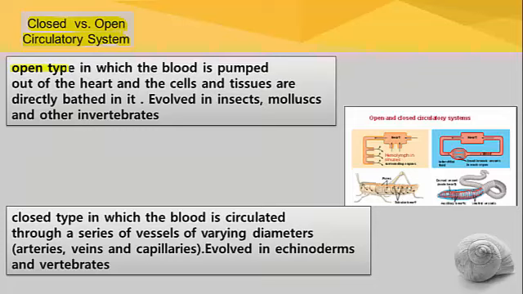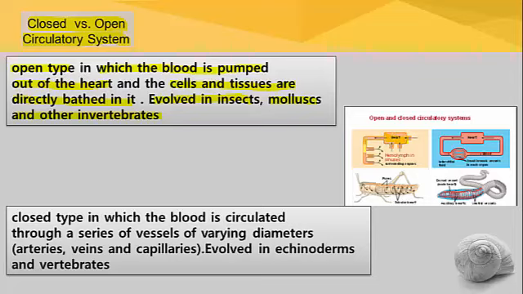Open type of circulatory system is one in which the blood is pumped out of the heart and the cells and tissues are directly bathed in it. It evolved in insects, mollusks and other invertebrates. What does it mean? Here you can see, this is the heart.